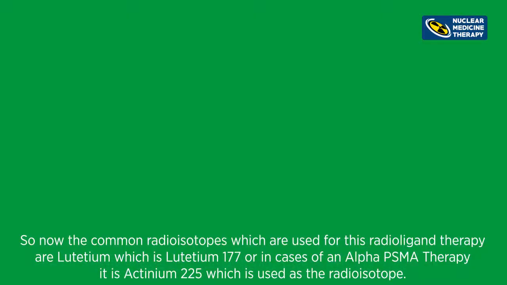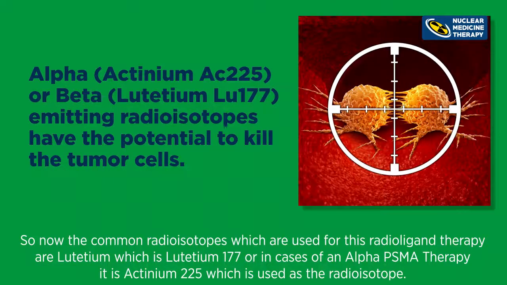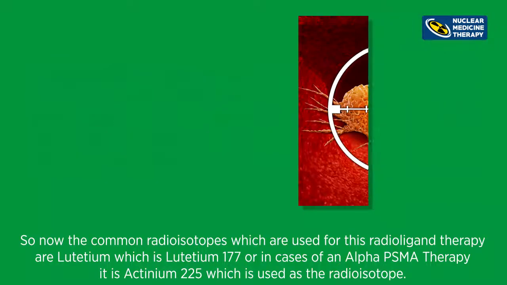So now the common radioisotopes which are used for this radioligand therapy are lutetium, which is lutetium-177, or in cases of an alpha PSMA therapy, it is actinium-225, which is used as the radioisotope.